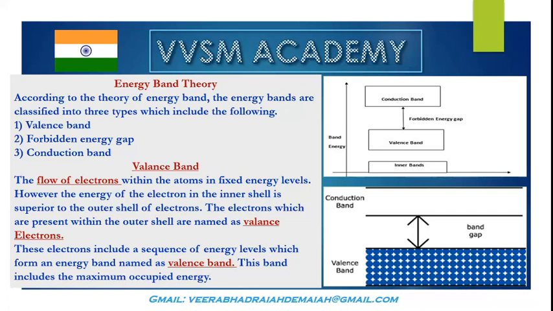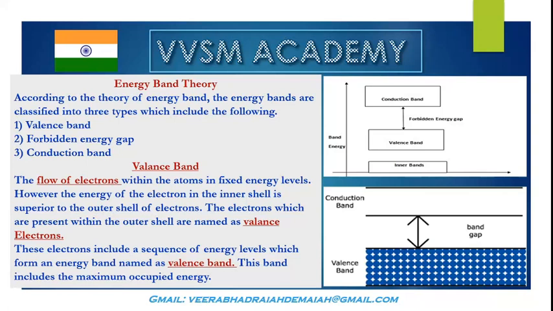So here is a very important thing to know. The highest filled level at T equal to 0 kelvin is known as the valence band. Electrons in the valence band do not participate in the conduction process. The first unfilled level above the valence band is known as the conduction band.